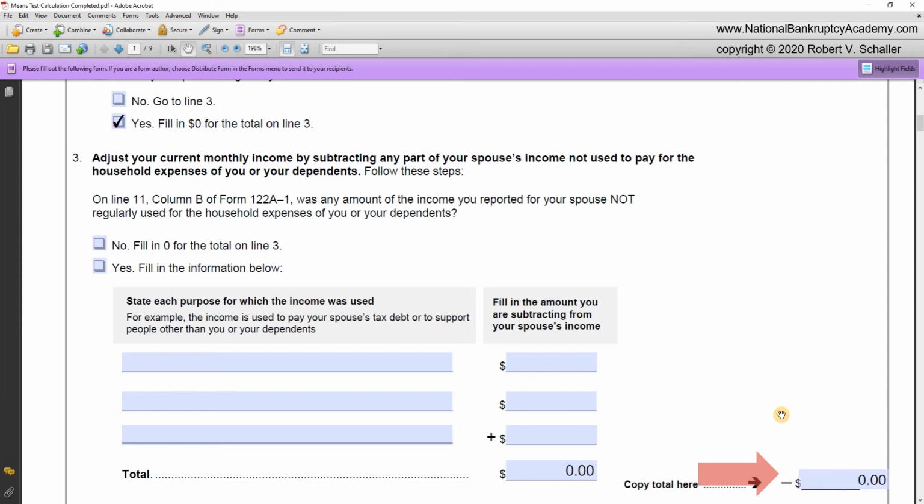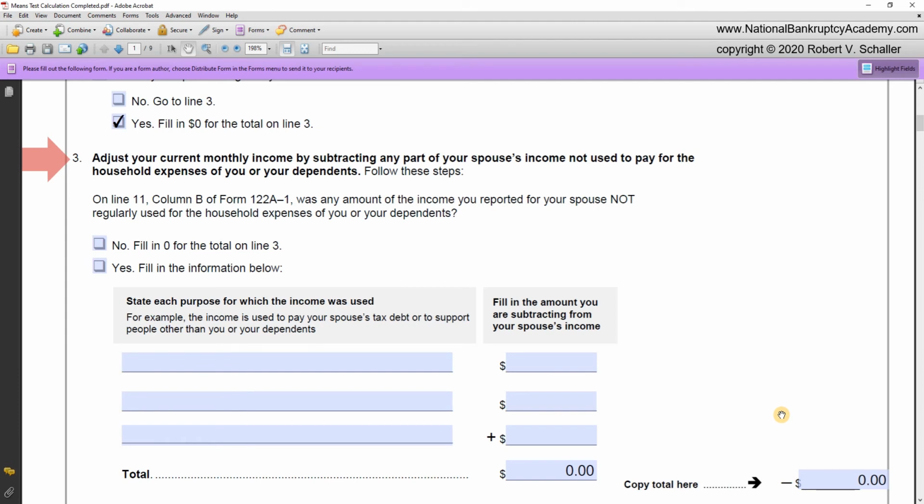But nonetheless, let's discuss line 3 in case you ever have a debtor that files separately without the spouse. Line 3 says, adjust your current monthly income by subtracting any part of your spouse's income not used to pay for household expenses of you or your dependents. Now, what does that actually mean? This is really an adjustment to income when a non-filing spouse has income, but is using that income for purposes other than the family household expenses.